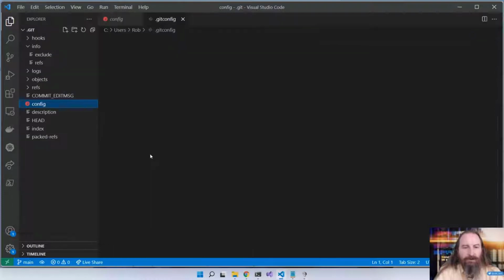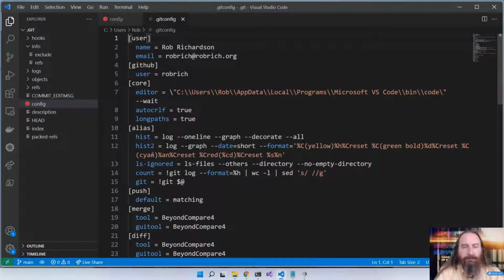Here's my .git config in my user profile. Remember when you said git config --global and you set user.name and user.email? Here's where those values ended up. Now this is user specific, but it is called the global one because it's global for all repositories that you use. I'm not sure if I like the term global because it's not global to the machine.